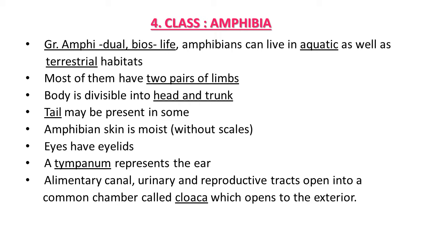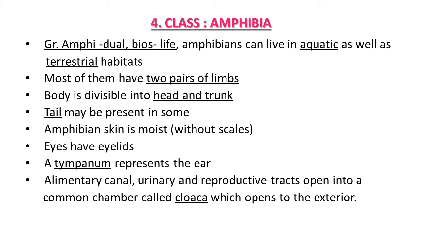Their body is divided into 2 parts, the head region located anteriorly and the posterior region, that is the trunk region, and it is clearly observed in their morphology. In some amphibians, a tail may be present, or some do not have a tail.